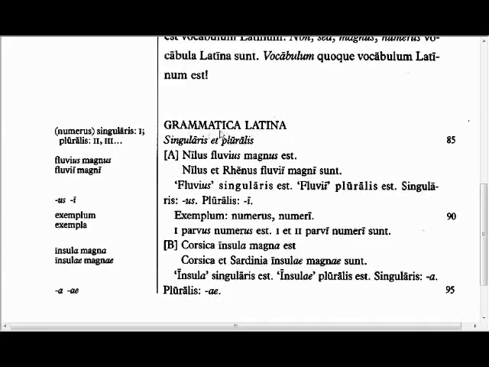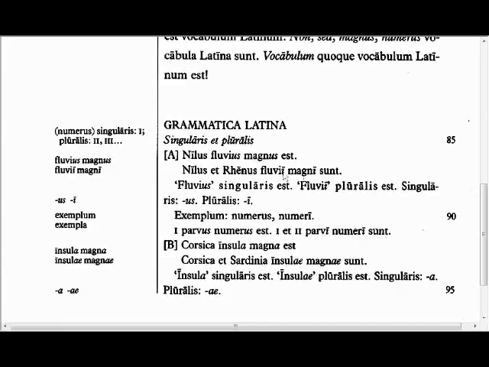Grammatica Latina. Singularis et pluralis. A. Nilus fluvius magnus est. Nilus et Rhenus fluvii magni sunt. Fluvius singularis est, fluvii pluralis est. Singularis us, pluralis i. Exemplum. Numerus, numeri. Unus parvus numerus est, unus et duo parvi numeri sunt.